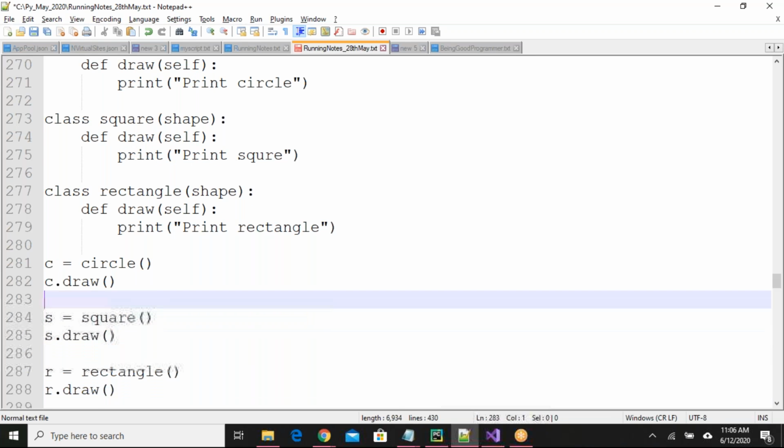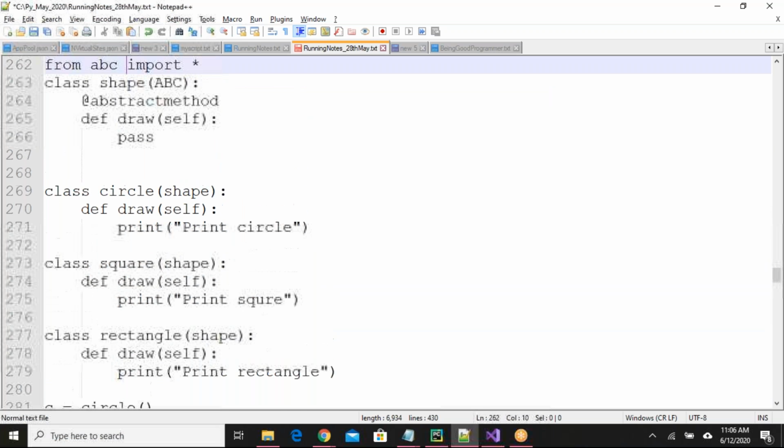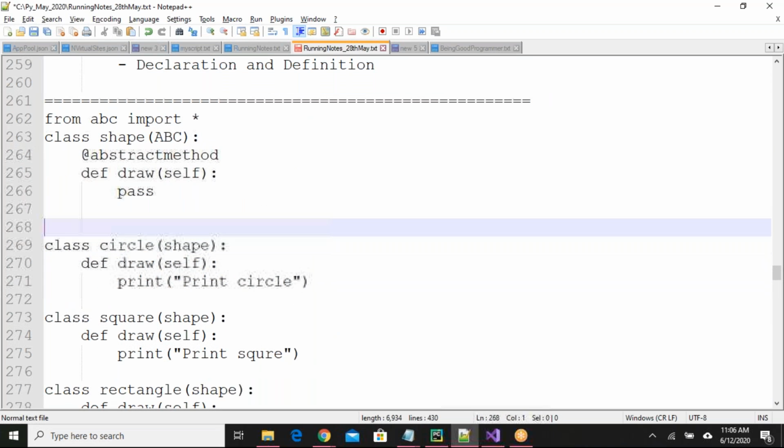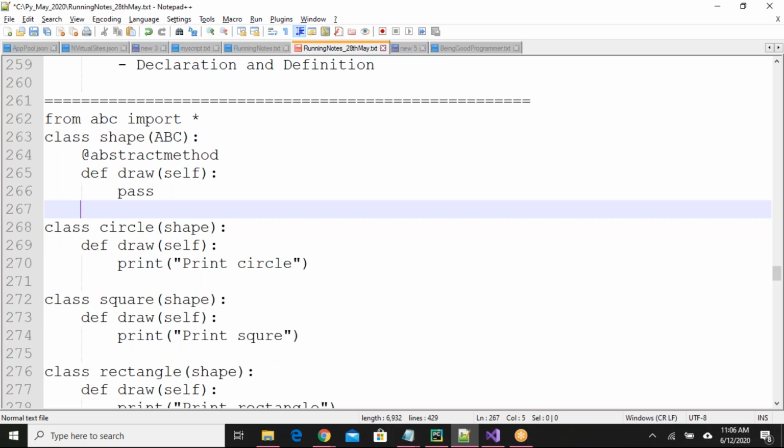Done. So what I'm doing here, using the concept of abstraction, I am following some coding standards. I'm following some standards, some structure I'm defining, and I'm forcing some classes to have some specific methods. Okay, this is what we achieve using abstraction. Is it clear, guys?